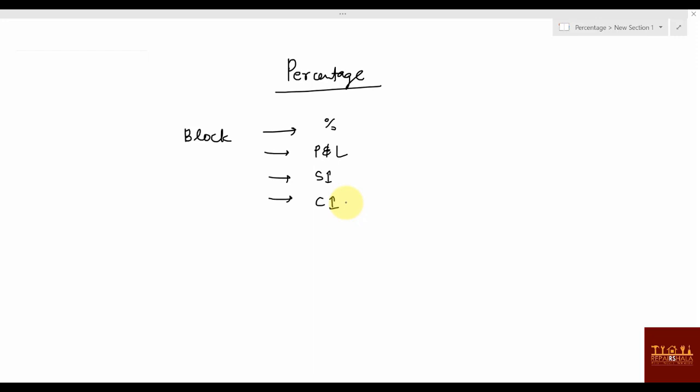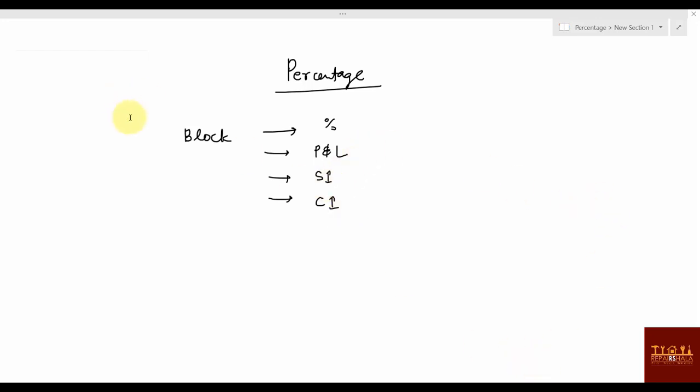Generally, it is a nightmare for the students who are not well versed in the concept. So believe me, if you are aware about the percentage concept, when I'm teaching you CI, there will be nothing new to teach you, okay? Because nothing is there in CI if you understand the percentage very well. That one part is there, that is called successive increment or reduction, okay? So we'll be starting today's topic.